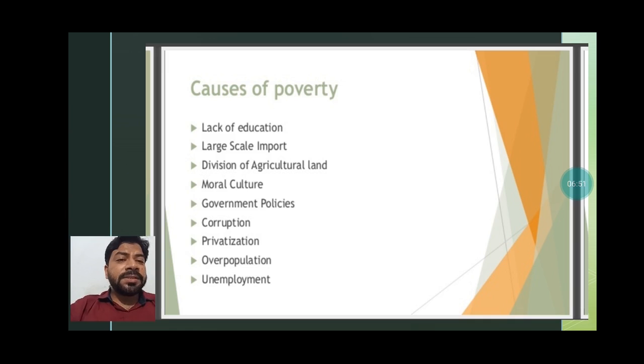Corruption: government policies are not functioning properly because of corruption. Privatization: many private firms are coming into our country and snatching the jobs of others by introducing machines. Overpopulation is also a problem. We discussed that when population increases, demand also increases, and if the demand is not fulfilled, then some section of society will definitely come under the situation of poverty.